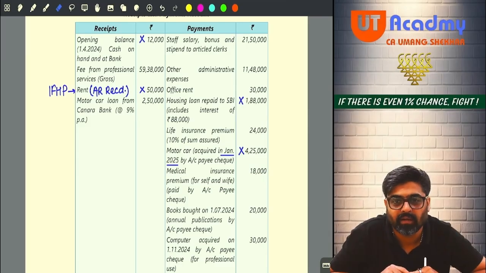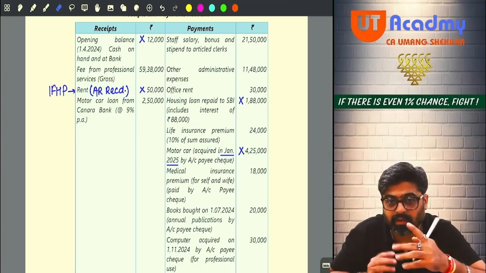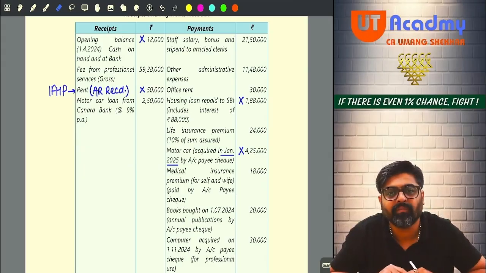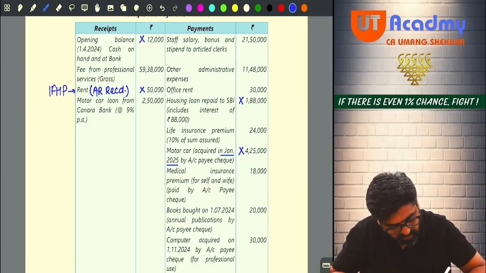Sir, this receipt is not your income. I told you, every receipt is not your income. So is it your receipt? The money is coming to you. Yes, but this receipt is not your income. This is your loan only, no? So what I will do, I will ignore this entire 2,50,000.